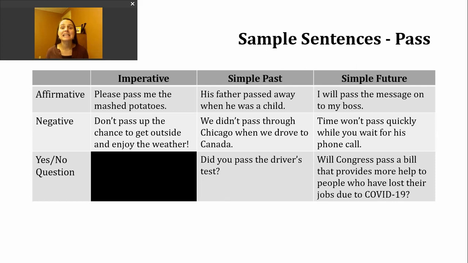The subject is implied, and it's either you singular or you plural, depending on if you're talking to one person or perhaps a group. We can always soften our commands when we're telling someone to do something by starting it with please. So you're going to see that example in my affirmative sentence. Please pass me the mashed potatoes.